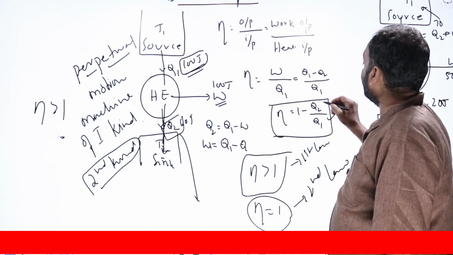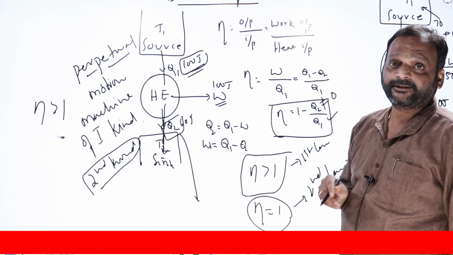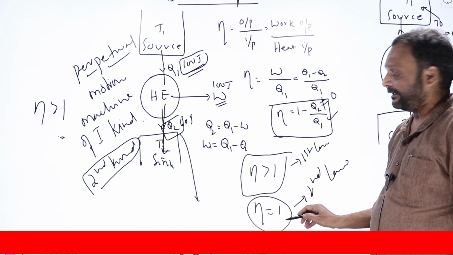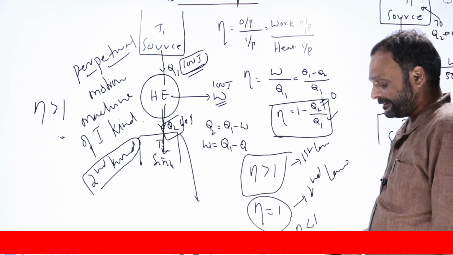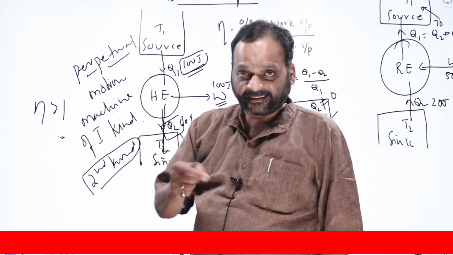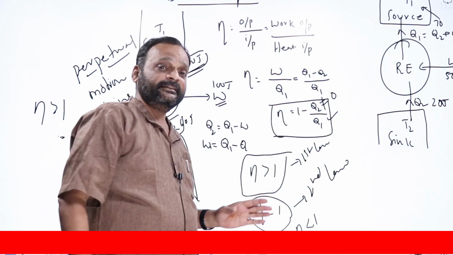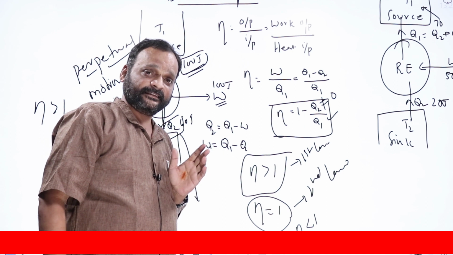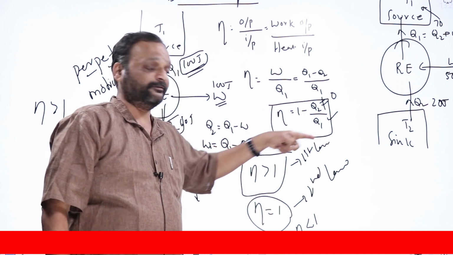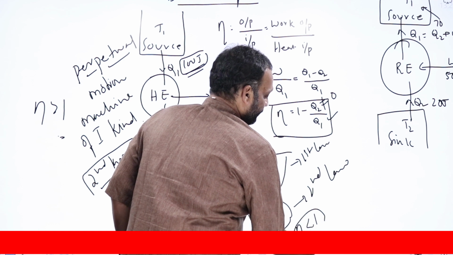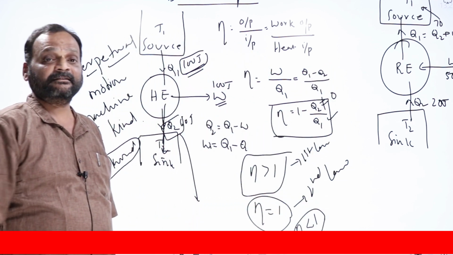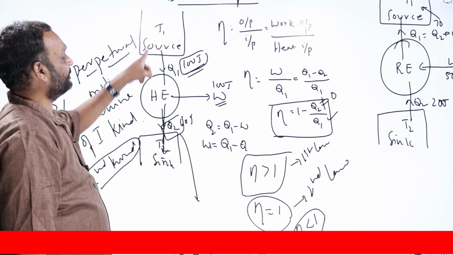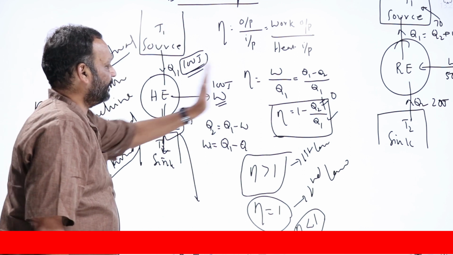Q2 cannot be 0. You cannot make Q2 equal to 0. When you cannot make Q2 equal to 0, eta will never be equal to 1. Eta is always less than 1. According to the Kelvin-Planck statement of the second law of thermodynamics, for any heat engine, however ideal it may be, eta greater than 1 is impossible; the first law itself rejects it. Eta equal to 1 is rejected by the second law of thermodynamics. According to the second law, eta is always less than 1, because without rejecting any heat into a sink at lower temperature, it is impossible for any engine to extract heat from a high temperature source and convert all into work.